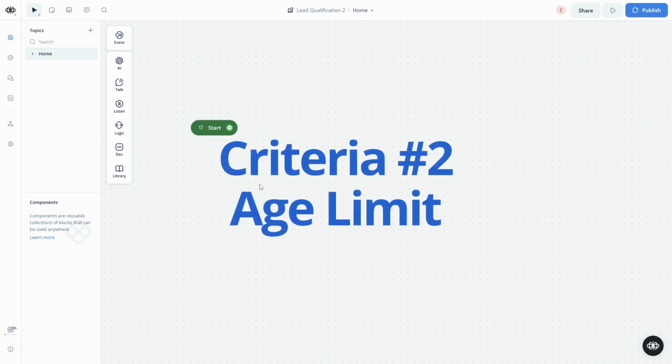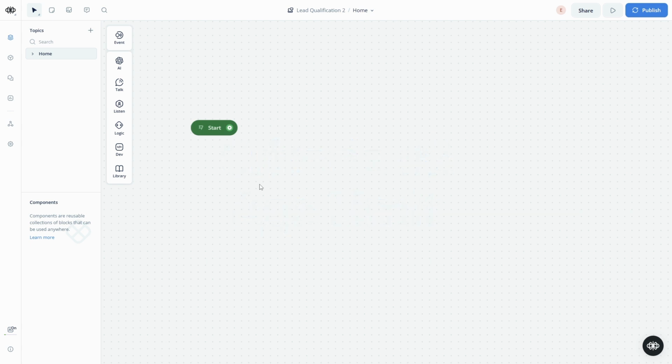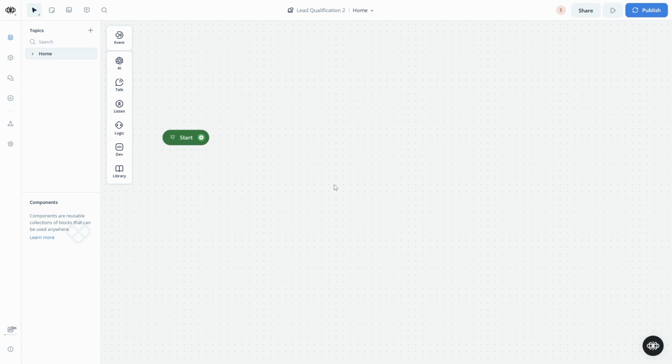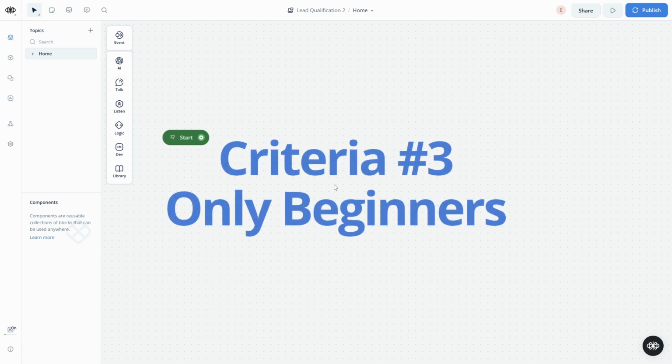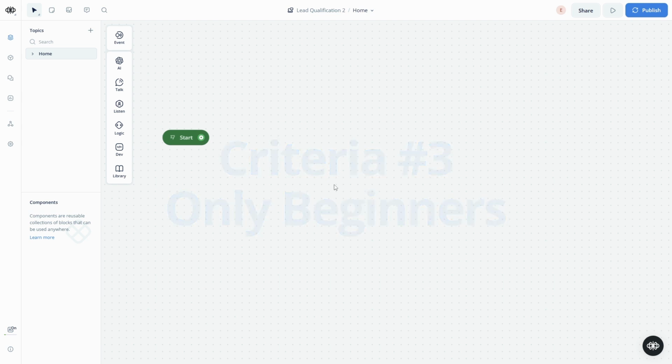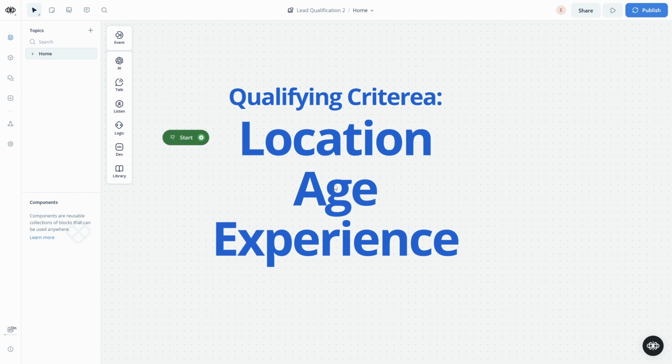And then our second layer of qualification would be age. So let's assume that the premise of this program is it's never too late to get into fitness. So we're going to target 30 above and not the younger crowd. And then the third and final layer of qualification we're going to use is they have to be beginners. Because again, the premise is it's never too late to get into fitness. So again, recap, location, age, and they have to be beginners.